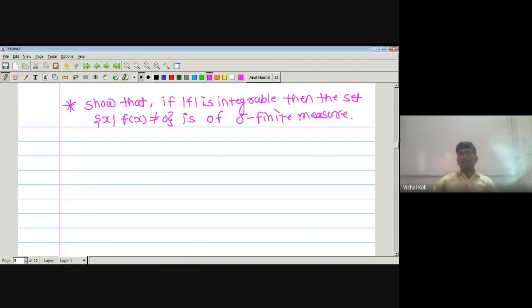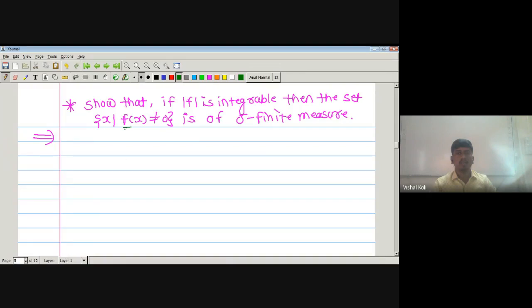If (X, 𝔅, μ) is a measure space, then the measure μ is said to be a sigma finite measure if there exists a sequence X_n of measurable sets such that X is the union over n running from 1 to infinity of X_n, and the measure of each X_n is finite for each value of n. Then we say that μ is a sigma finite measure, and the corresponding set is said to be of sigma finite measure. Okay.